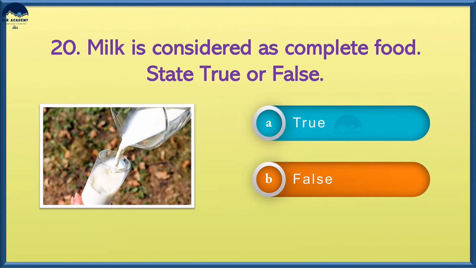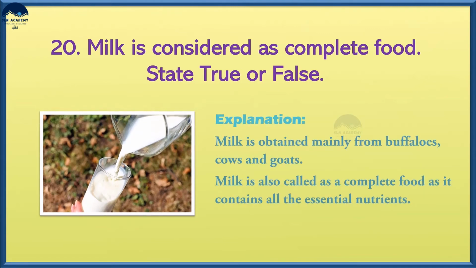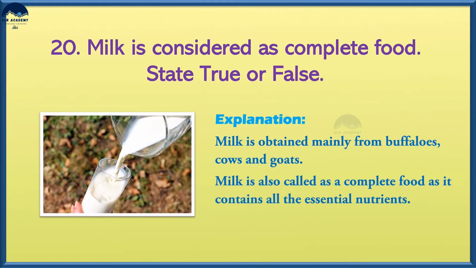Option A, true. Milk is obtained mainly from buffaloes, cows, and goats. Milk is also called a complete food as it contains all the essential nutrients.